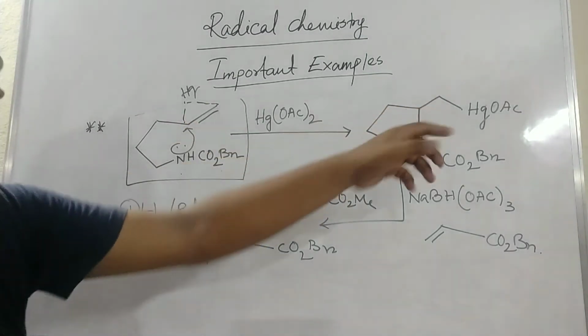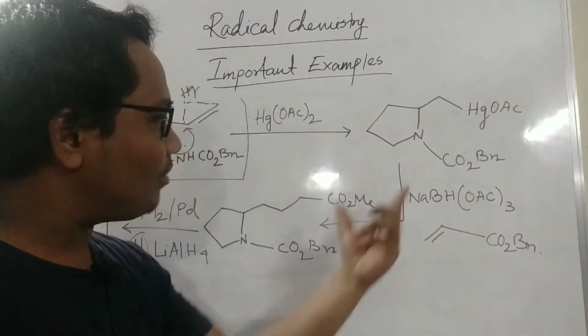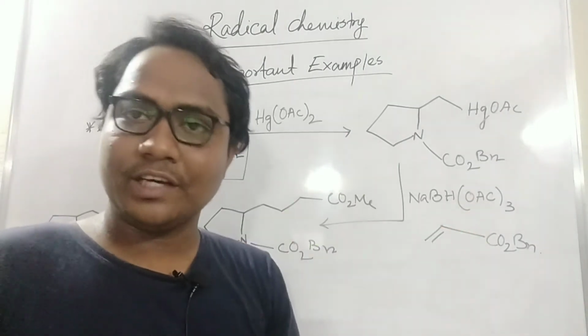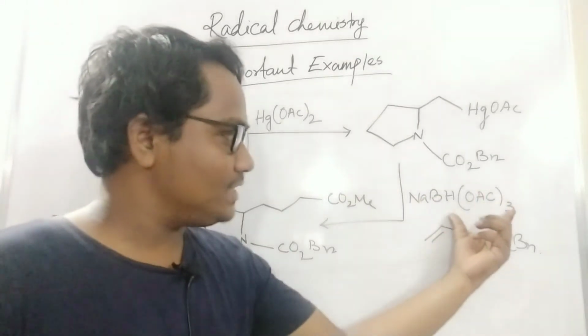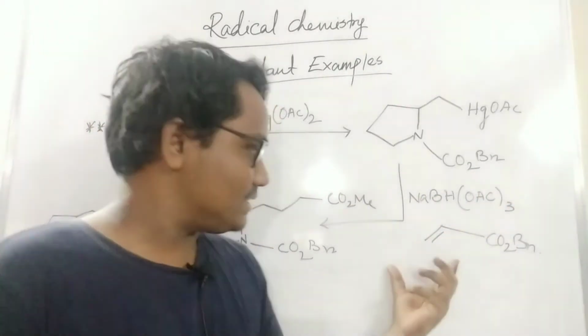The ring will open, and this 5-member ring will form, using sodium acetoxyborohydride instead. This is a modified reagent of sodium borohydride. So sodium acetoxyborohydride is there, and CO2Bn is there. This CO2Bn acts like an acceptor.